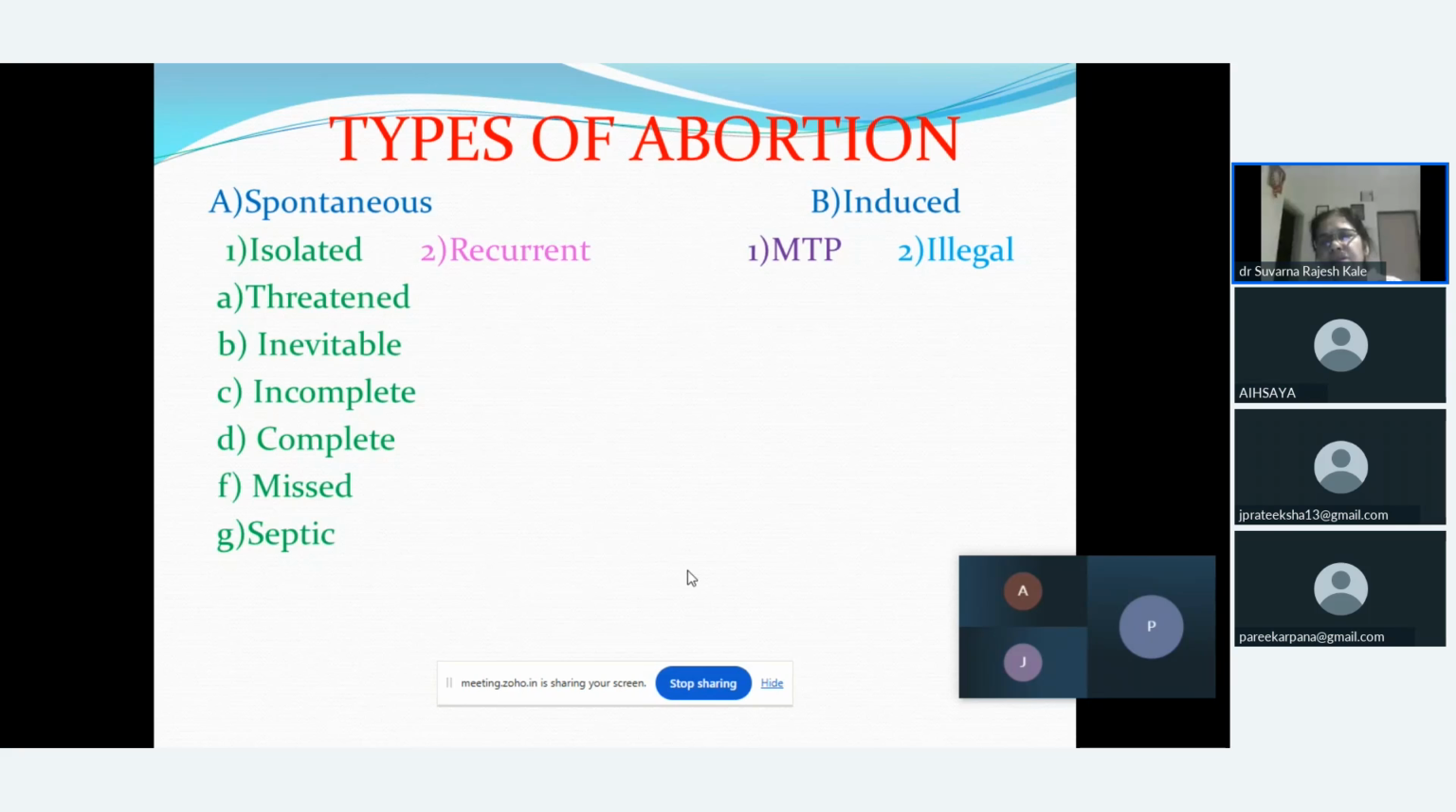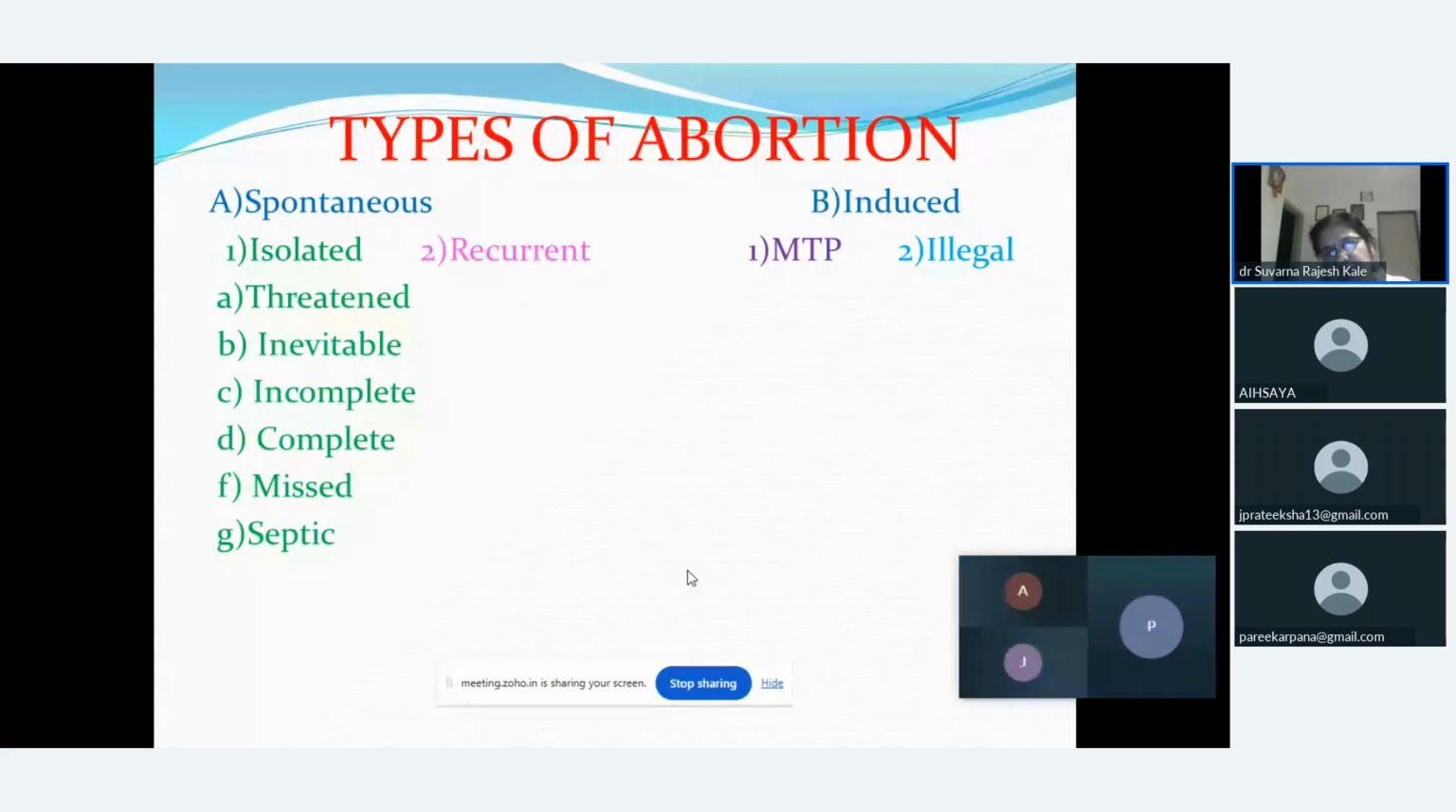Now, what are the types of abortion? Abortion is divided into two main groups, spontaneous and induced. Spontaneous abortion occurs on its own, so it is involuntary abortion. Under that, it could be isolated or recurrent. Recurrent abortion is also called habitual abortion. Under isolated, the subtypes are threatened abortion, inevitable abortion, incomplete abortion, complete abortion, missed abortion, and septic abortion.